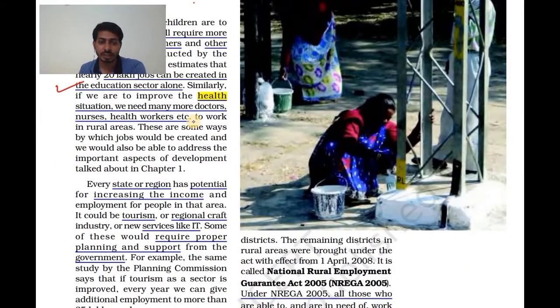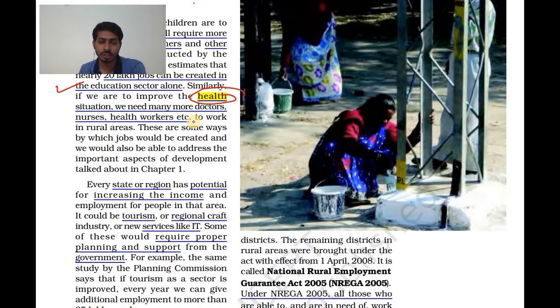Similarly, the same thing is happening with health also. Once educational institutes can be settled, the health situation can be improved. If you need to open a hospital in a rural area or in some village, what will happen again? The same thing. During the construction of the hospital, we will require laborers.